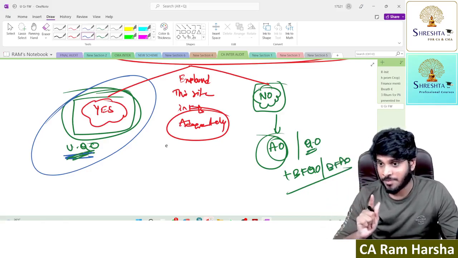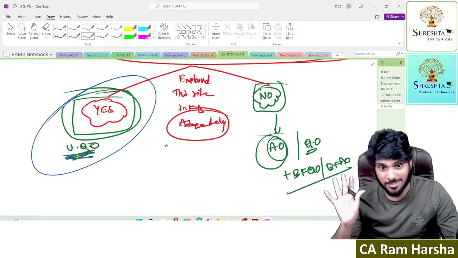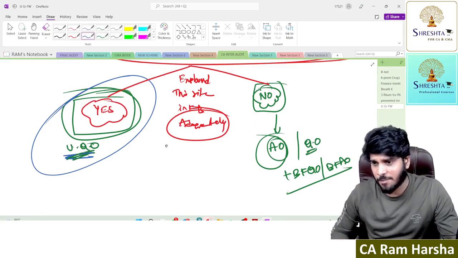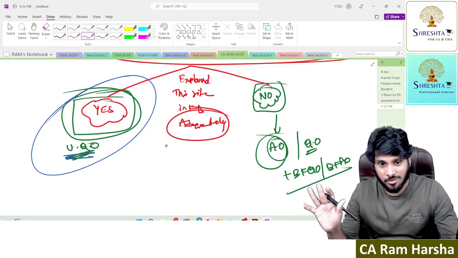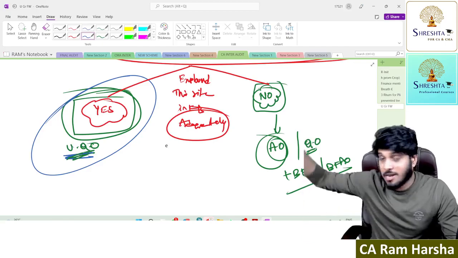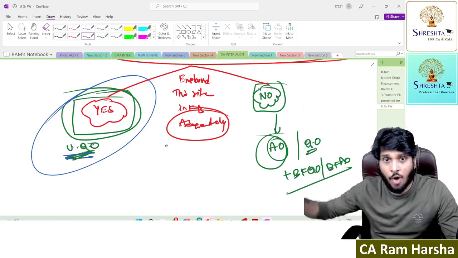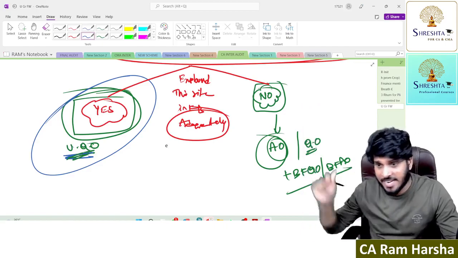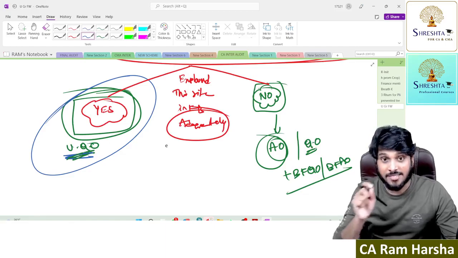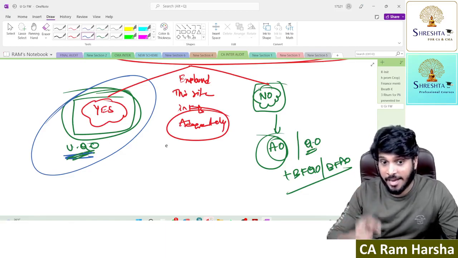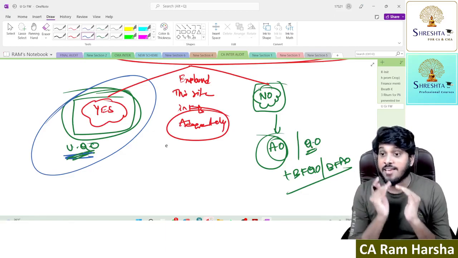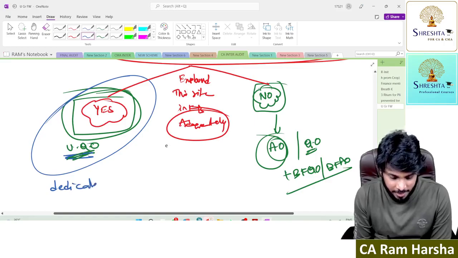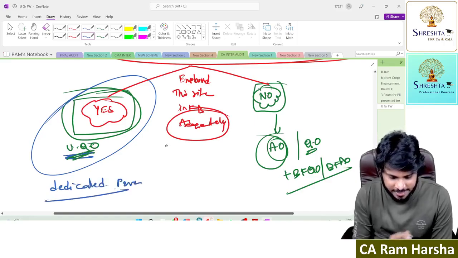No. This is not an ordinary matter to highlight. In the emphasis of matter para, I'll definitely highlight things, but this is not an ordinary matter. Just like how I highlight contingent liability, important provisions, some important note point, I can highlight in emphasis of matter para. Absolutely fine. But SA 570 urges, SA 570 requests you to use a dedicated para, a dedicated section in the audit report.